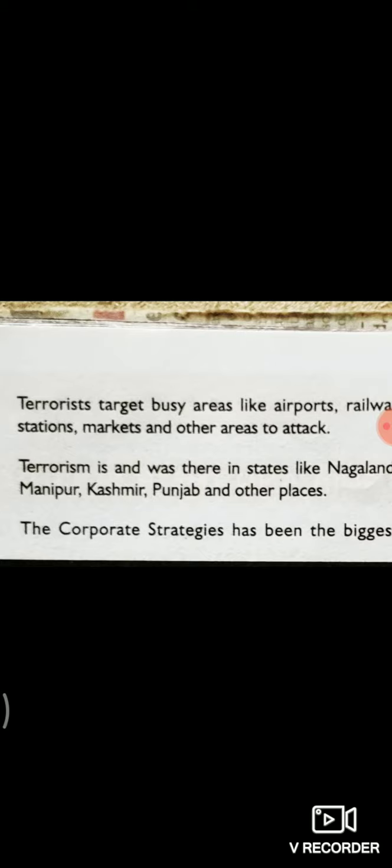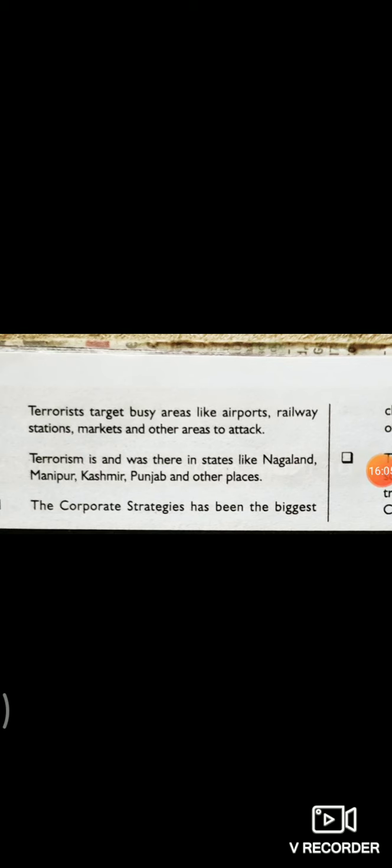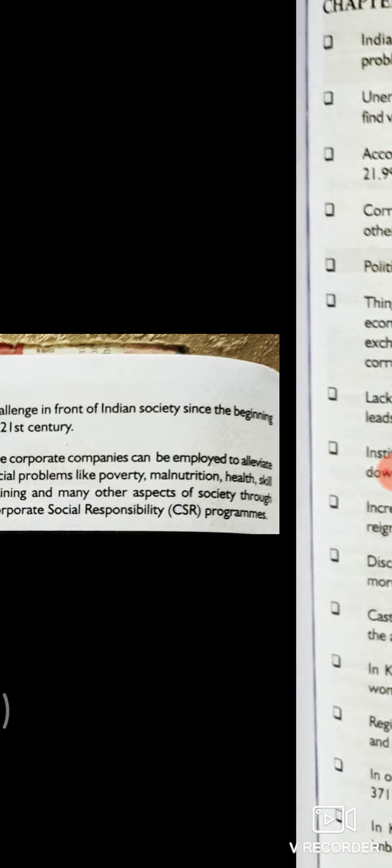Corporate strategy. As I already said, in India, corporate strategy has been the biggest challenge in front of Indian society since the beginning of the 21st century. Today corporate companies and multinational companies have entered most nations. These companies are aiming at more profit, but this is not good. Sometimes multinational companies have bad effects on small traders, businessmen, and others.